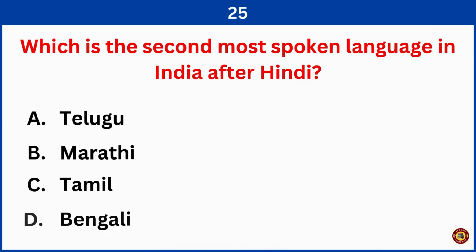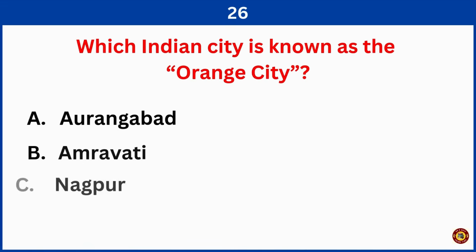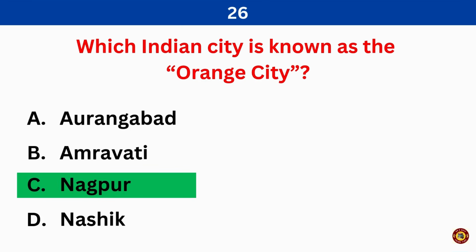Which is the second most spoken language in India after Hindi? Correct answer is option D, Bengali. Which Indian city is known as the Orange City? Right answer is option C, Nagpur.